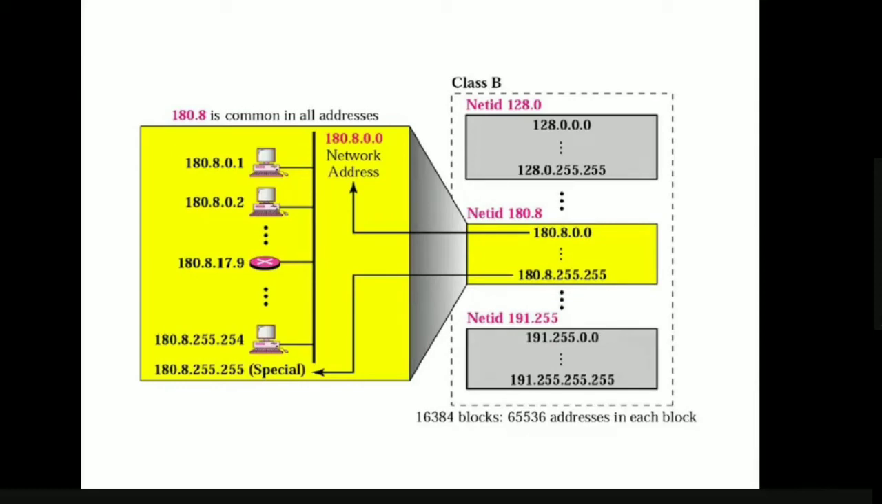Next, if you see the net ID 180.8, the network address is 180.8.0.0, and the last address, the broadcast address, is 180.8.255.255. In between these, 180.8.0.1 to 180.8.255.254 are all the IP addresses which can be allocated for this particular block. Like this we have 65,536 addresses per single block.